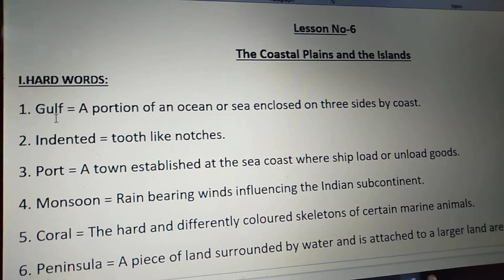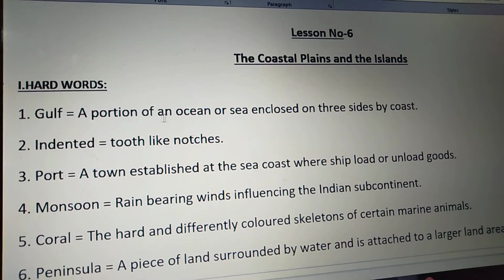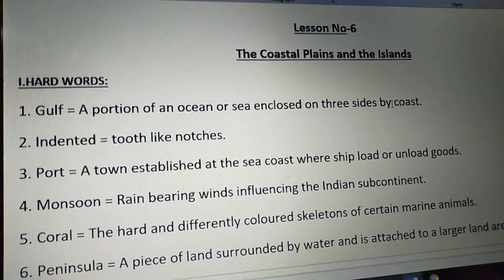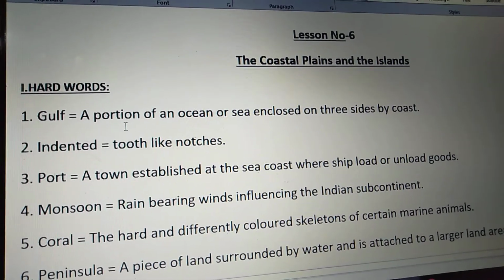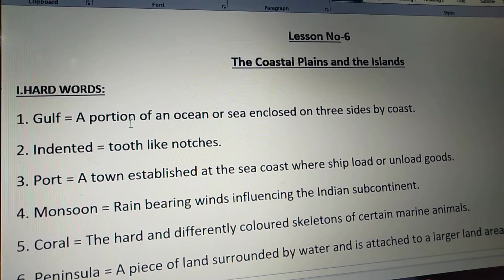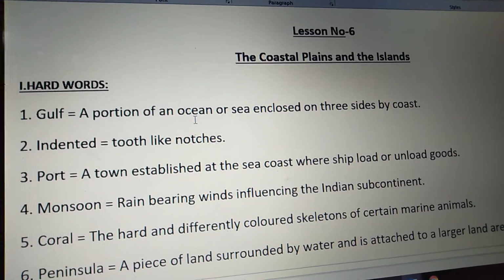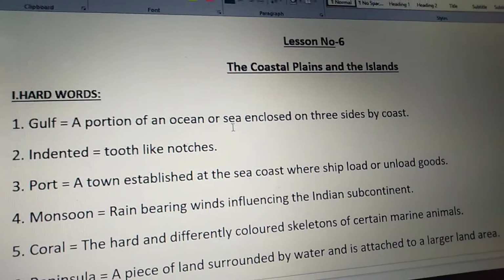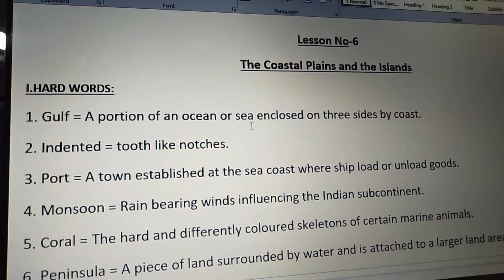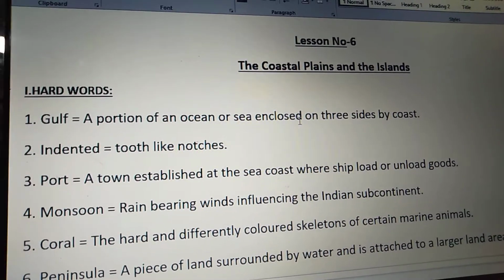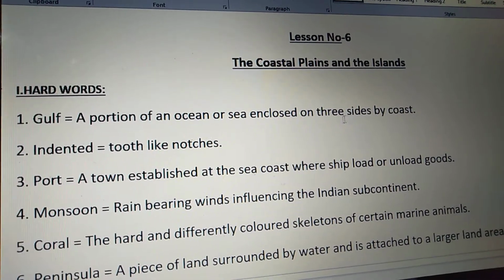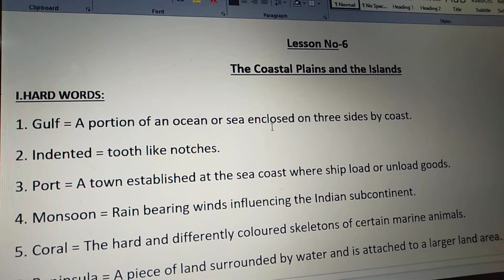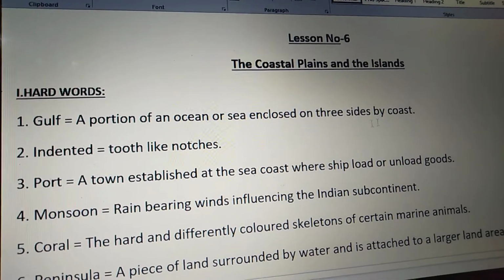Gulf means a portion of an ocean or sea enclosed on three sides by coast. Gulf means a portion, a portion of an ocean or sea, enclosed, enclosed on three sides by coast. Gulf means a portion of an ocean or sea enclosed on three sides by coast.